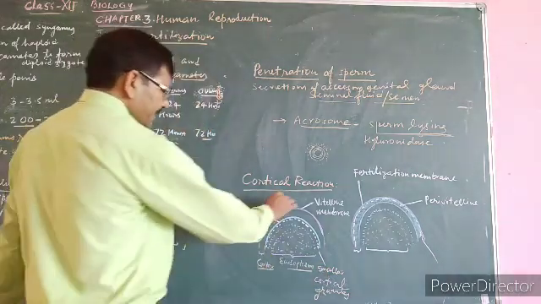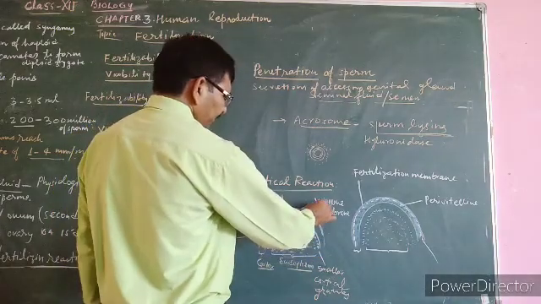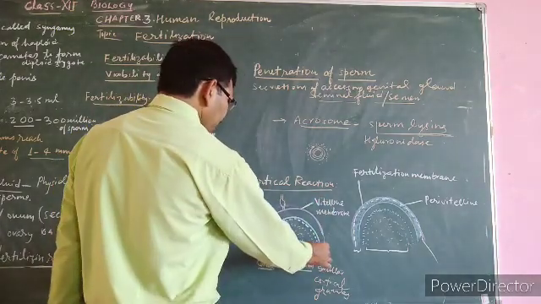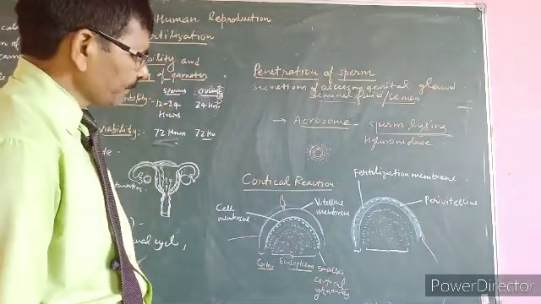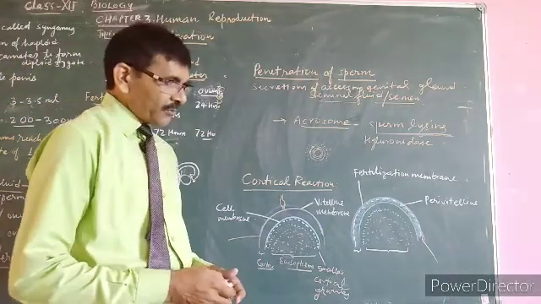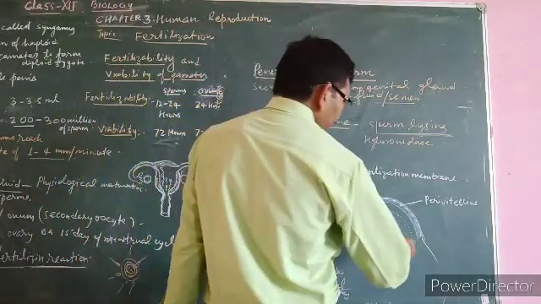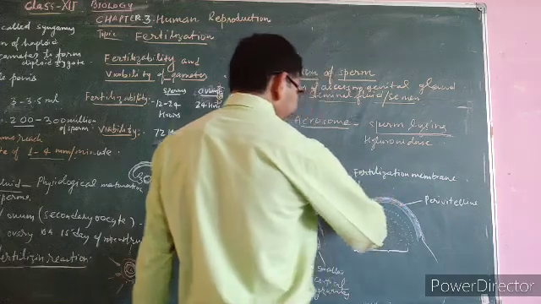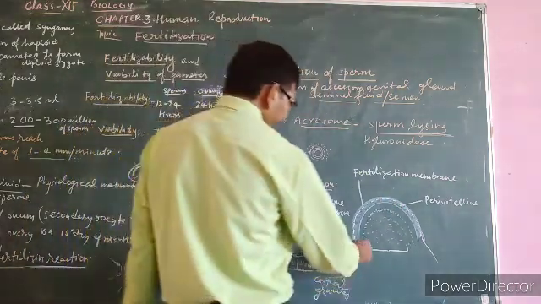As sperm penetrates the vitelline membrane, then below the vitelline membrane, cortical granules appear. Some of the cortical granules attach with the vitelline membrane, and perivitelline space is formed.